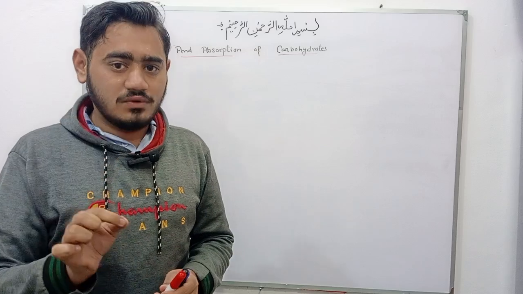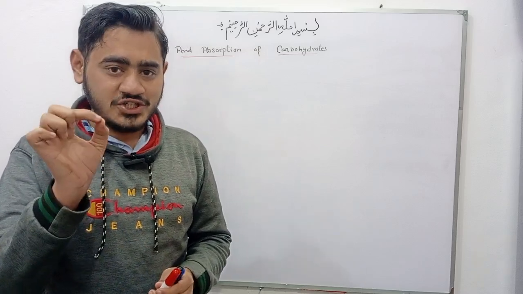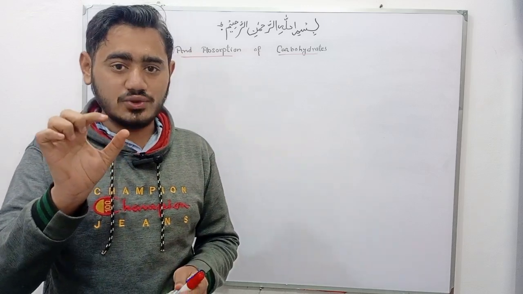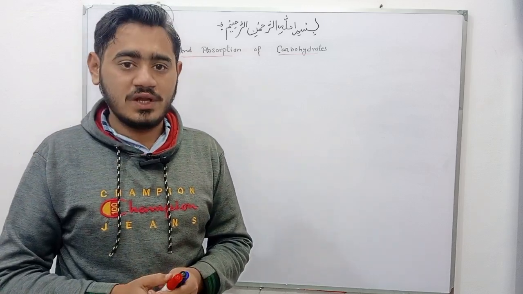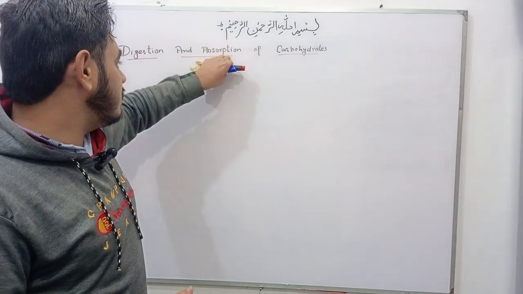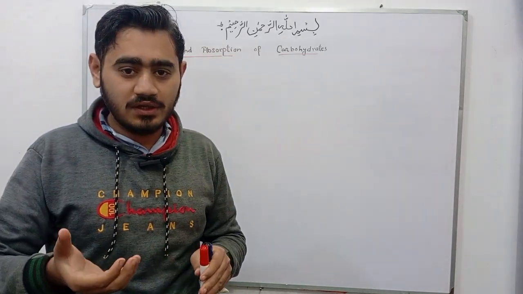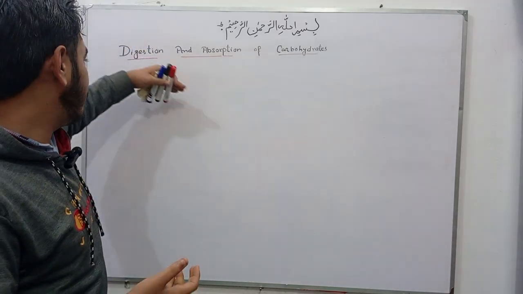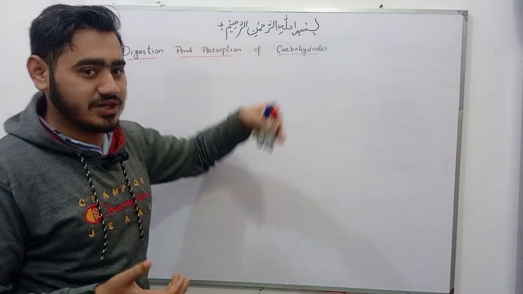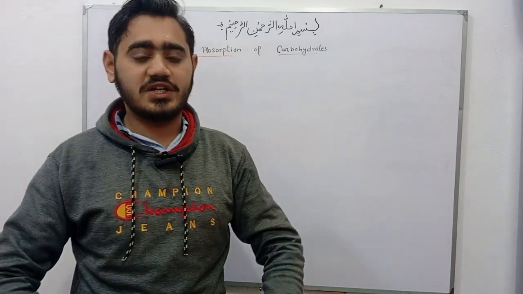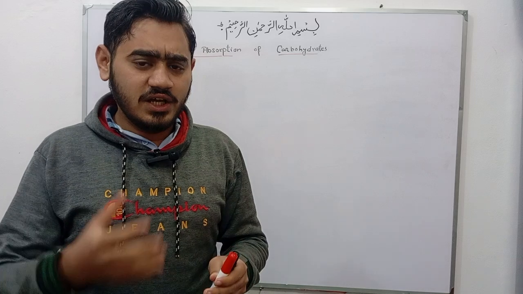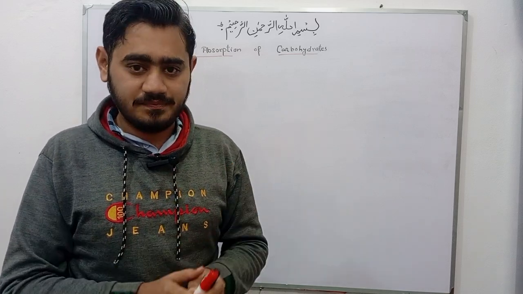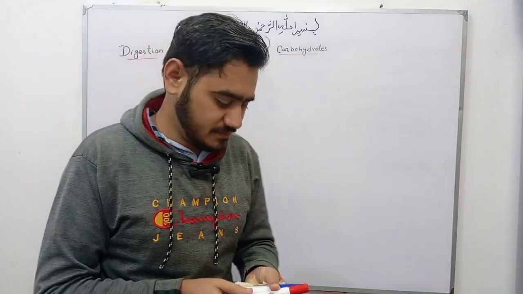Friends, digestion. What does it mean, digestion? Digestion means the breakdown of complex macromolecules into the simplest form. And absorption means to come into the blood. In this video, I am going to discuss how the digestion and absorption of carbohydrates takes place through the gastrointestinal tract. Basically, in our body there are enzymes that are responsible for the digestion. Okay, now let's start.